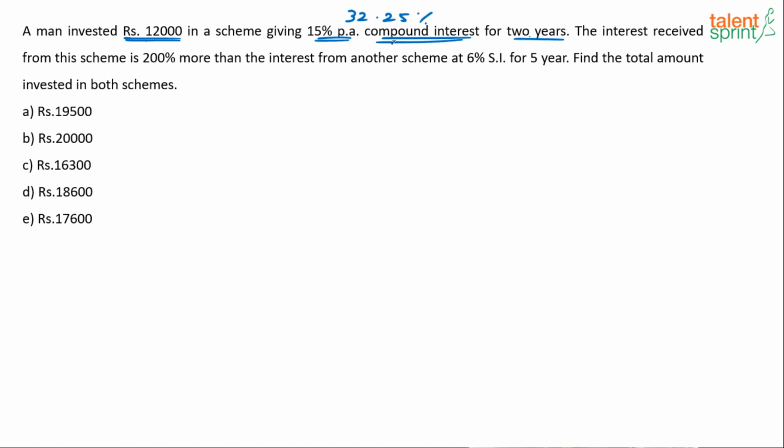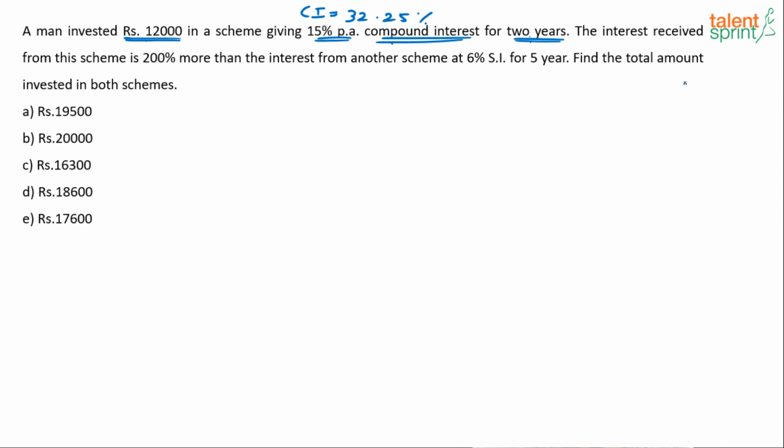It's a compound interest case. For 2 years, R equals 15%, or A equals 15, B equals 15. So 15 plus 15, 30. 15 into 15 by 100. So 225 by 100 is 2.25. 30 plus 2.25, 32.25. So I know that compound interest is 32.25%. Of what? Of this principal. Anyway, I'll not do that calculation immediately.